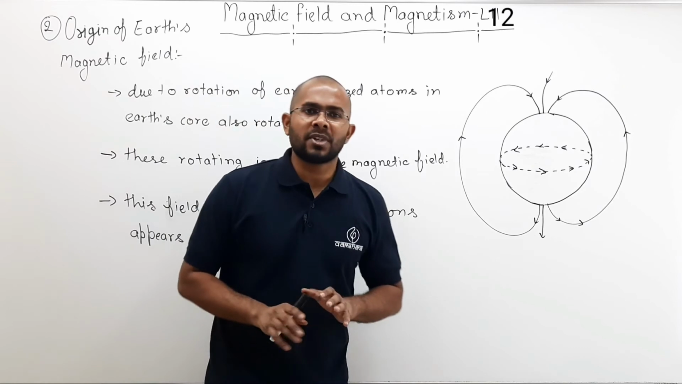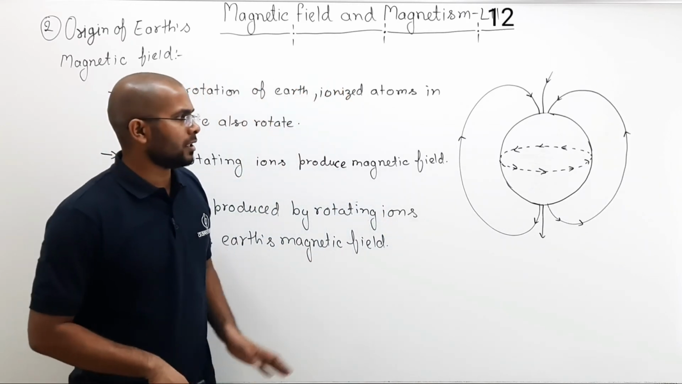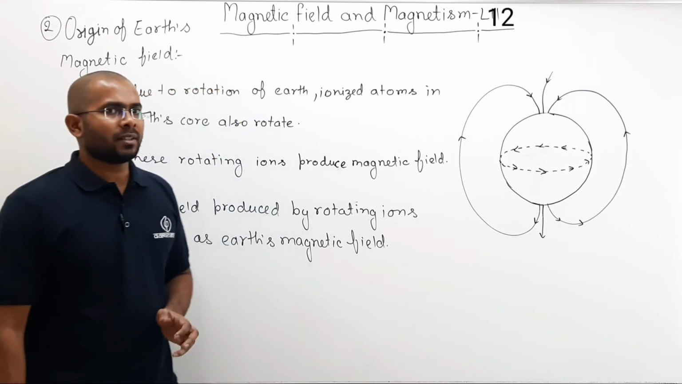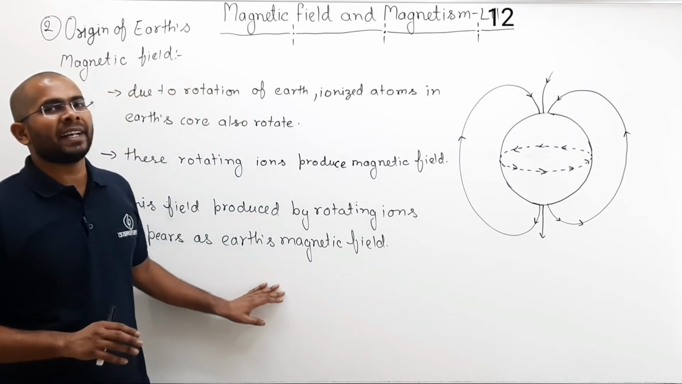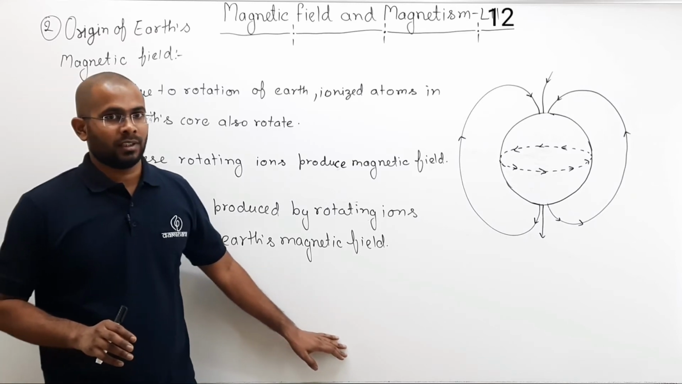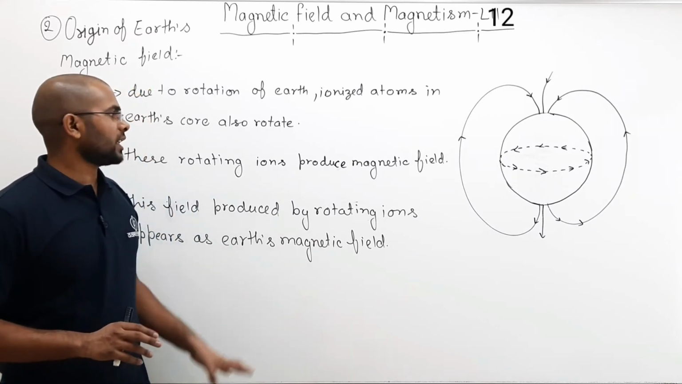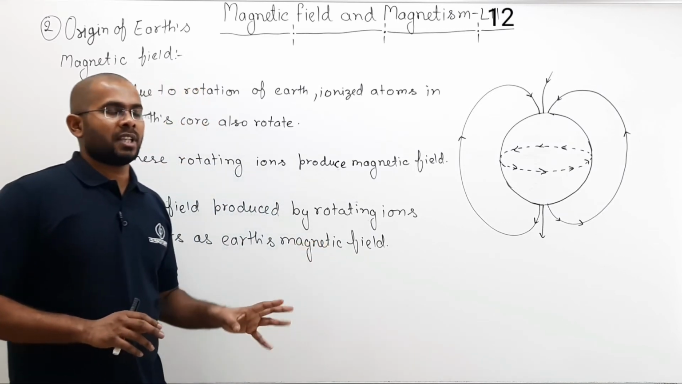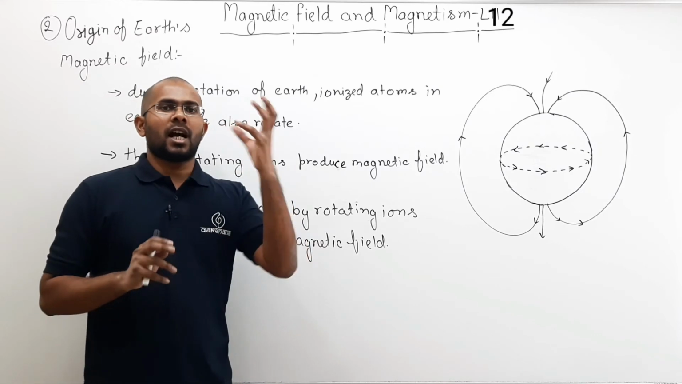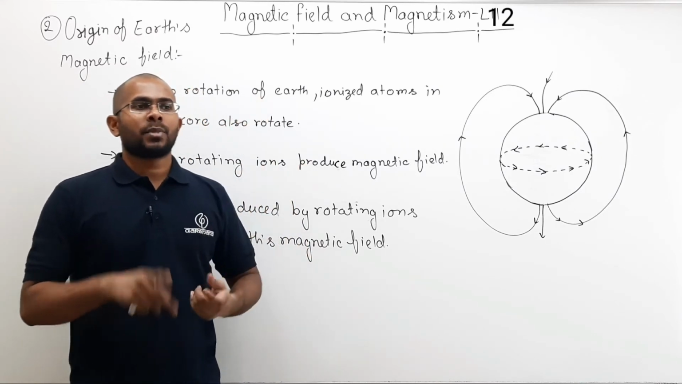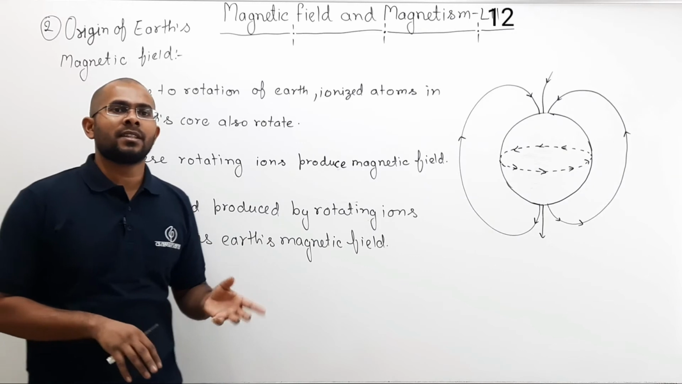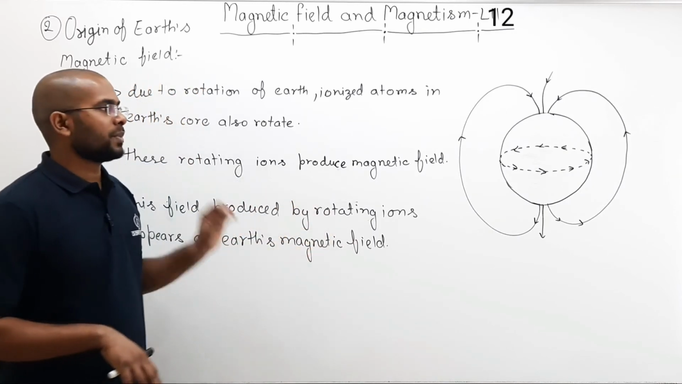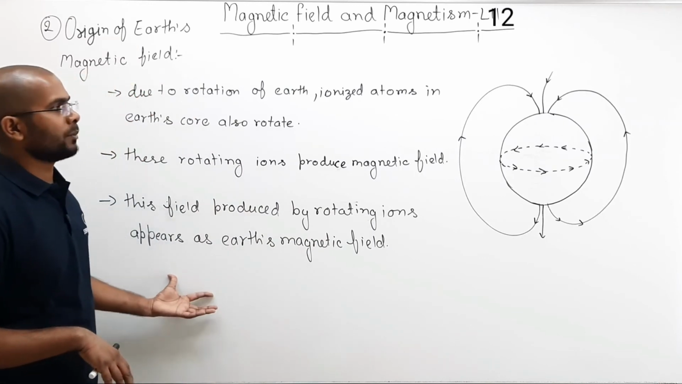Now there are some drawbacks of this theory also. We will not go into detail of those drawbacks, but this is the most widely accepted theory. The idea is that in the molten state, ions rotate. Because of the rotation, current is established. Because of that current, a field is produced, and that field appears as the magnetic field of the Earth.